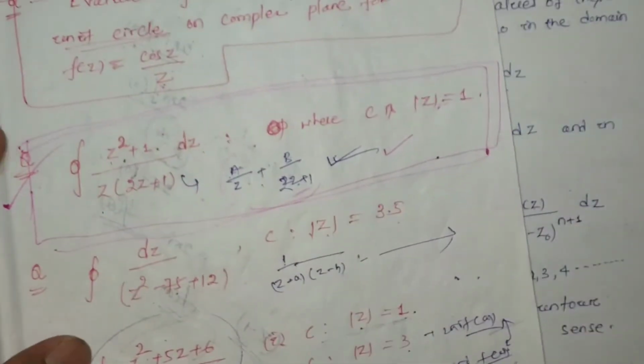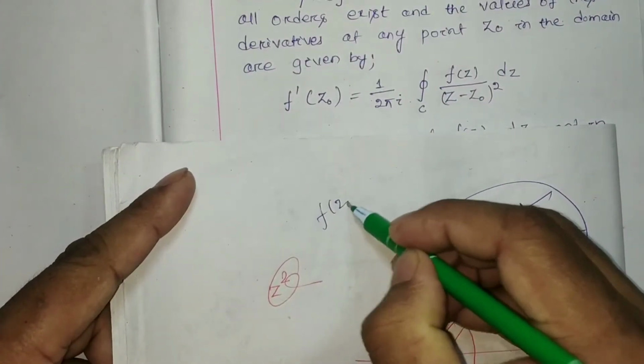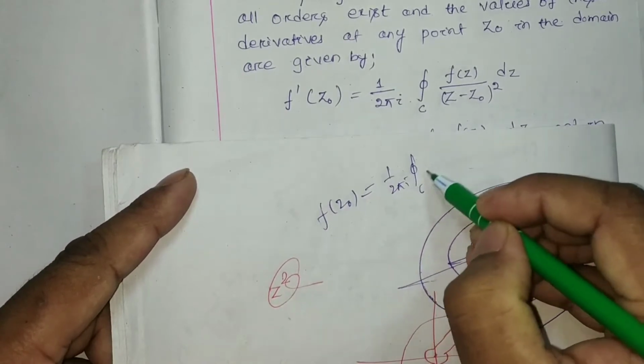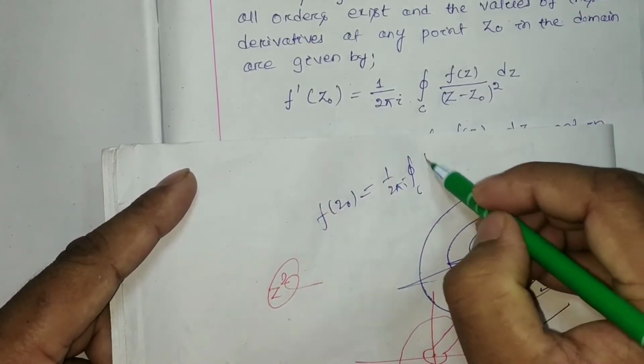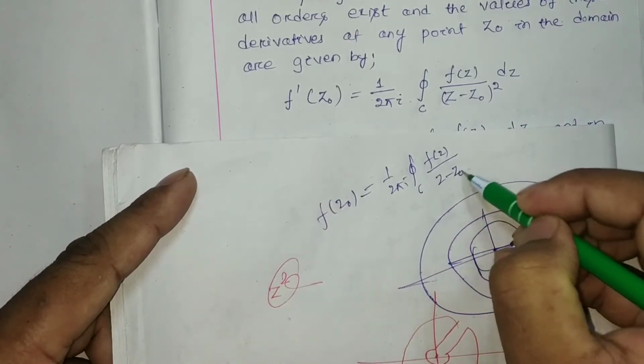So these things we are going to prove today, because by using Cauchy's integral formula you can see that f(z0) will be equal to 1 by 2 pi i closed integration f(z) by z minus z0 dz.